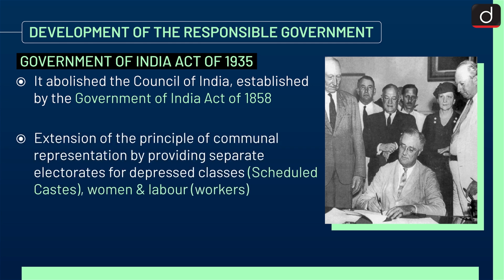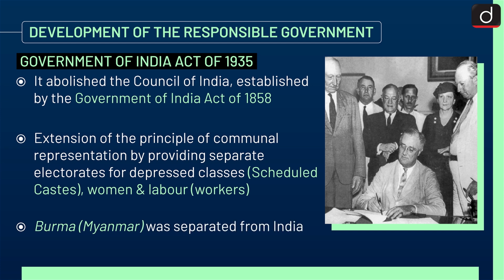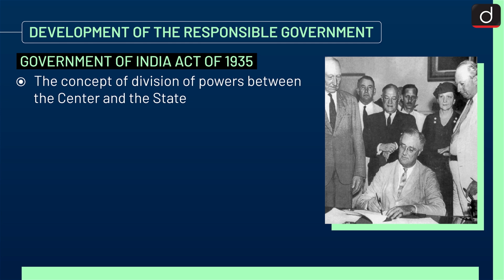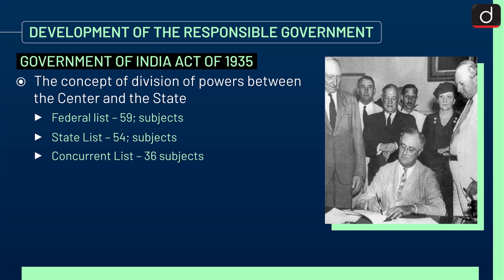Extension of the principle of communal representation by providing separate electorates for depressed classes, that is scheduled classes, women and labor, that is workers. Burma or Myanmar was separated from India, and the concept of division of powers between the center and state was: in federal list there were 59 subjects, state list there were 54 subjects, and in concurrent list there were 36 subjects.